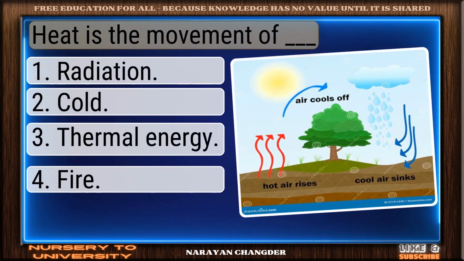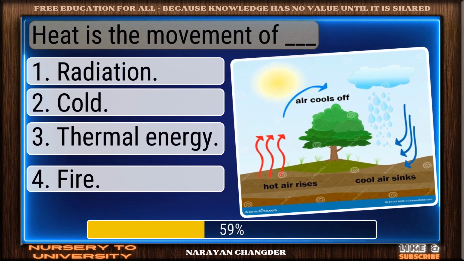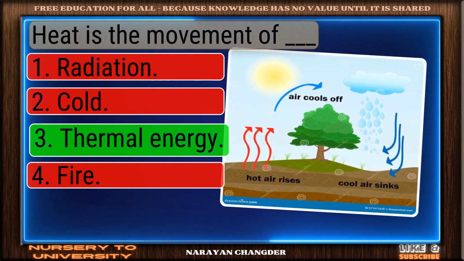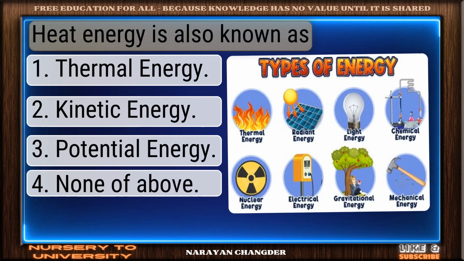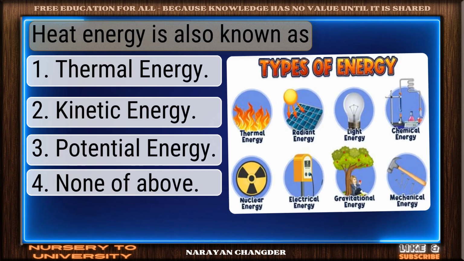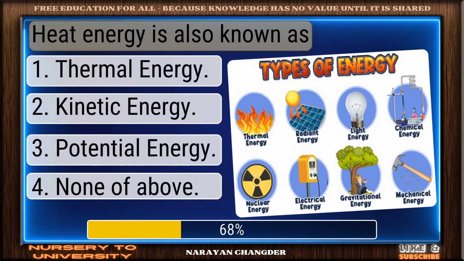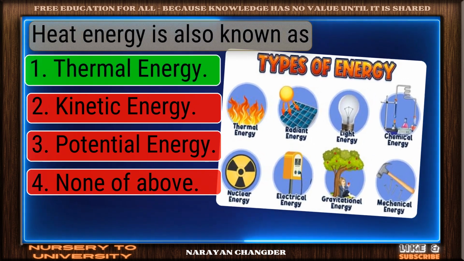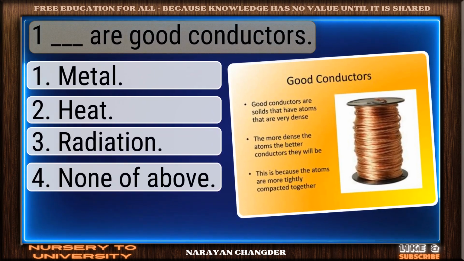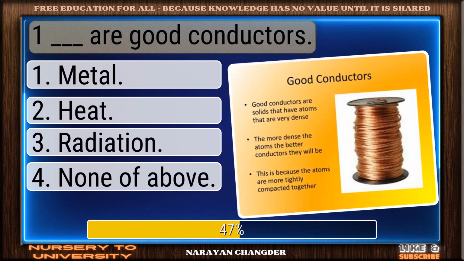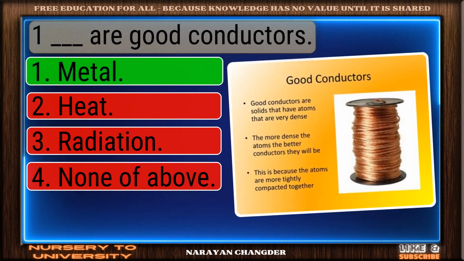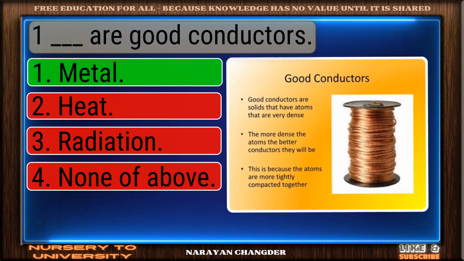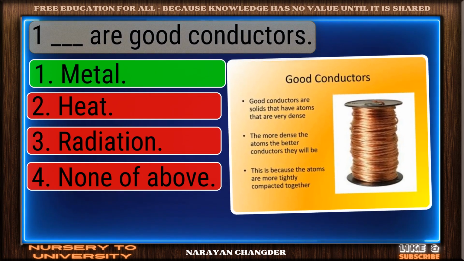Heat is the movement of dash. On track. Thermal energy is the correct answer. Heat energy is also known as... Great thinking. Thermal energy is the right choice. Dash are good conductors. Clear logic. Your choice metal is sound and 100% true.